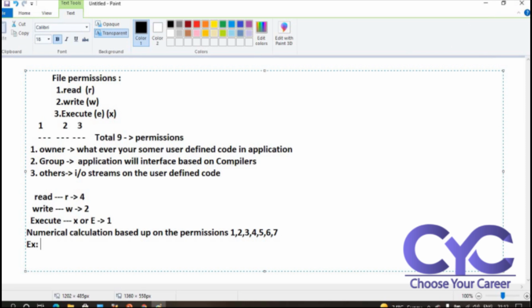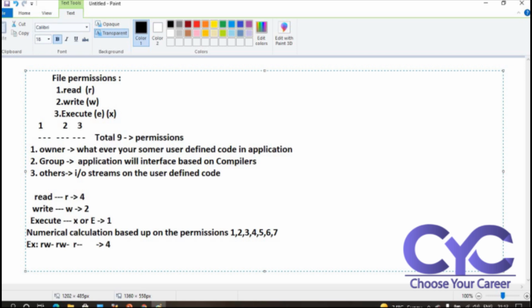Mathematically, it is read write hyphen, read write hyphen, and then read hyphen. As I told you, the read default value is 4.